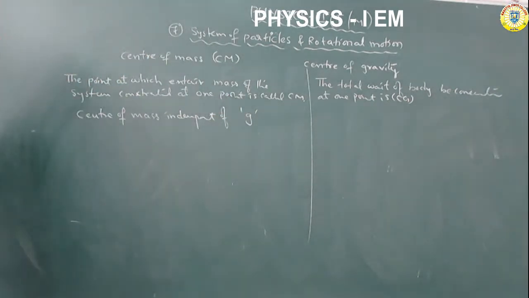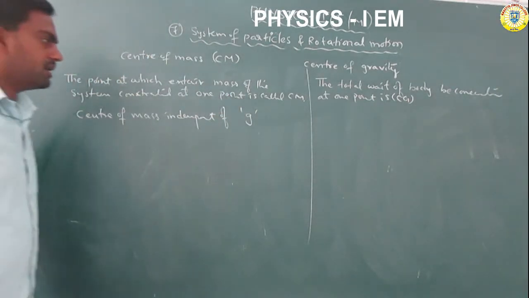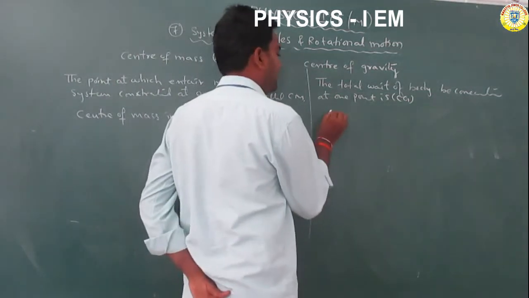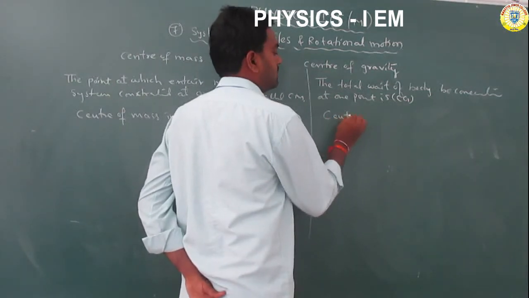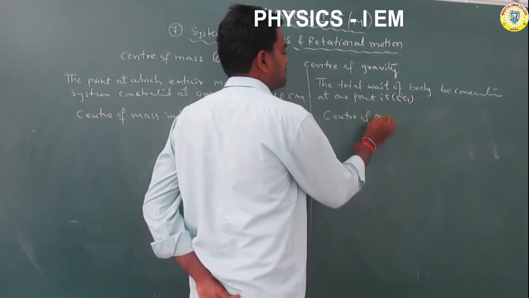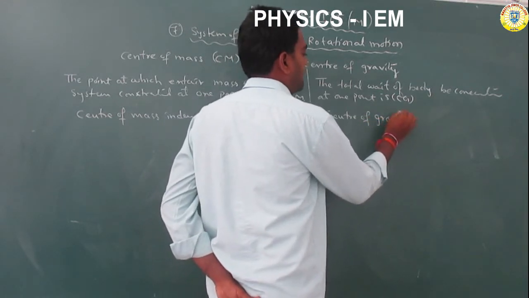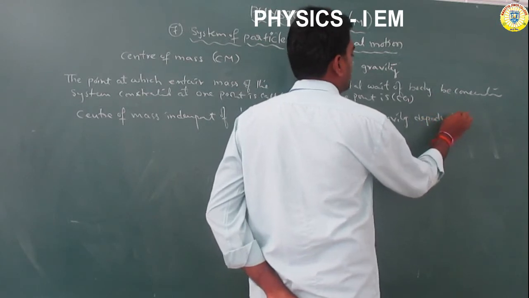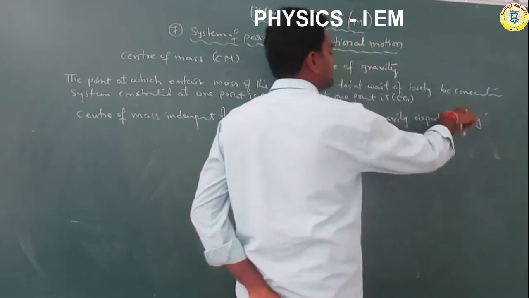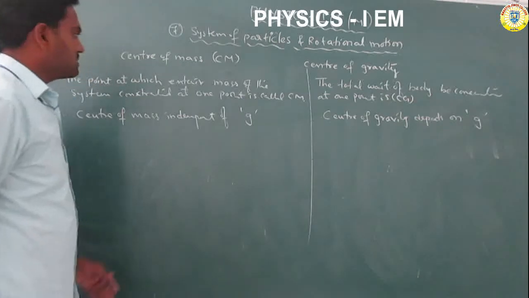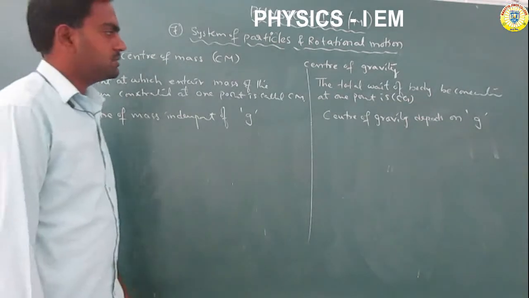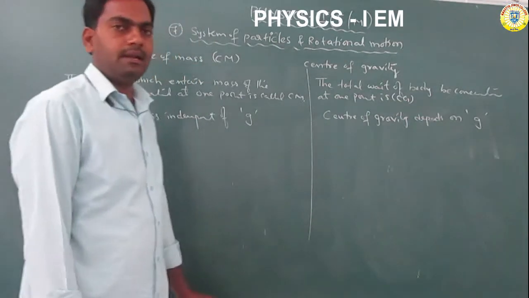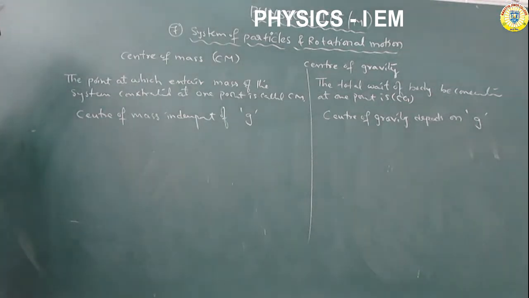But the center of gravity depends on small g, the acceleration due to gravity.